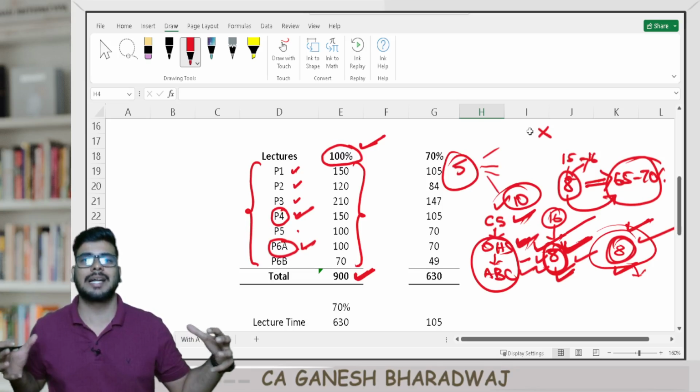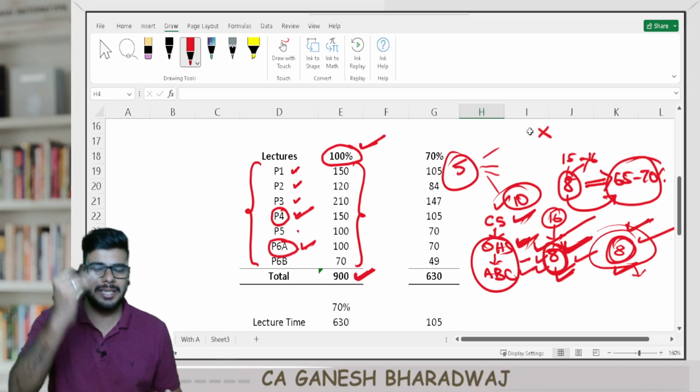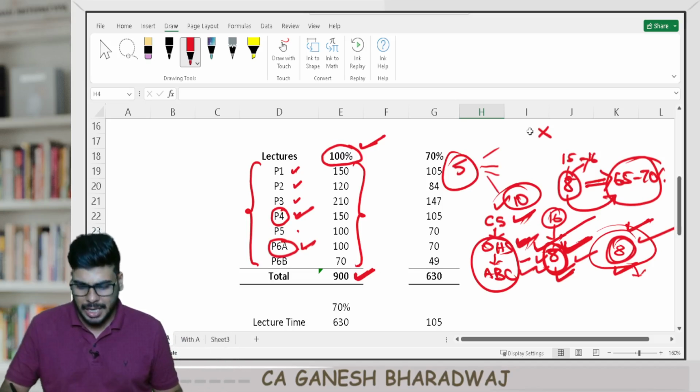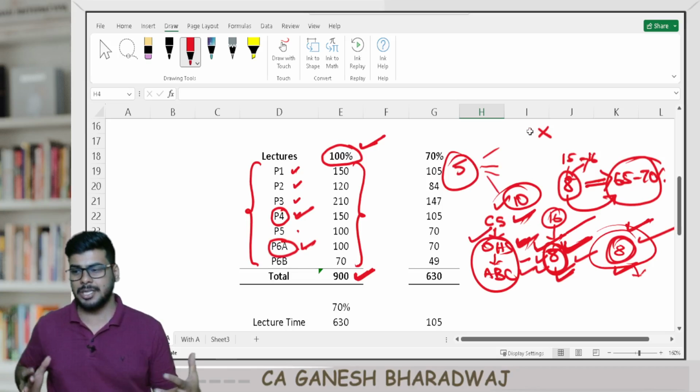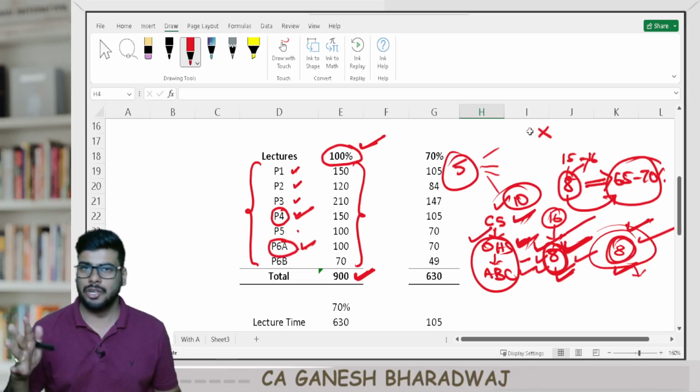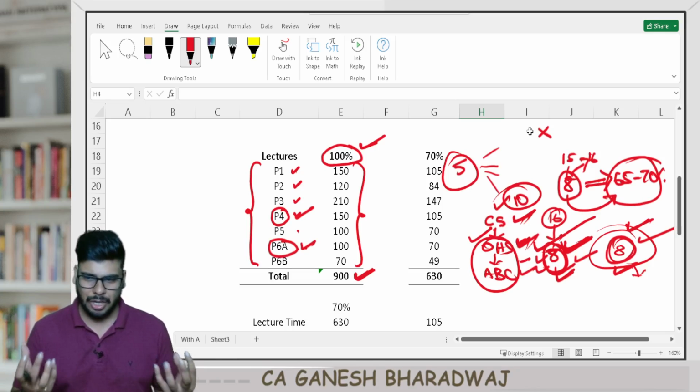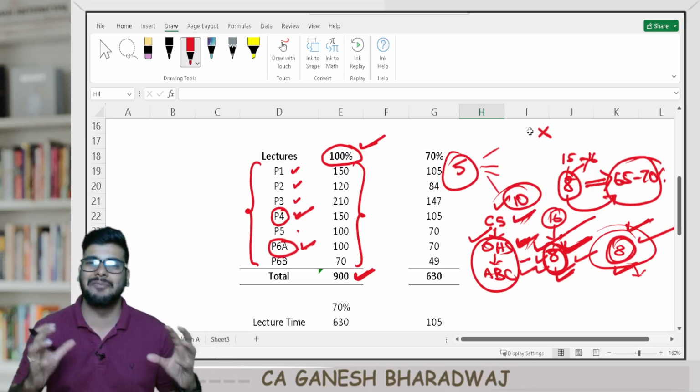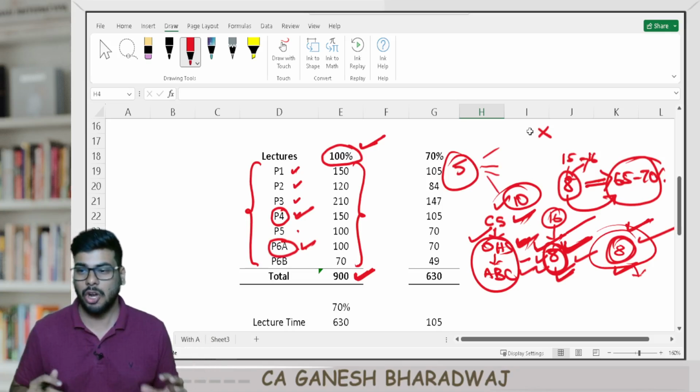So these are the analyses that you can make, and you can see even if the pattern is going to change, from the institute's viewpoint, these chapters are important, so they will never miss out on that. Clear with this, guys? Because certain things are very important in every single subject. They will never miss out on that.